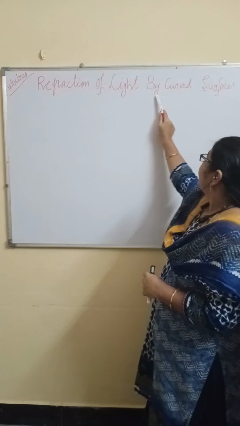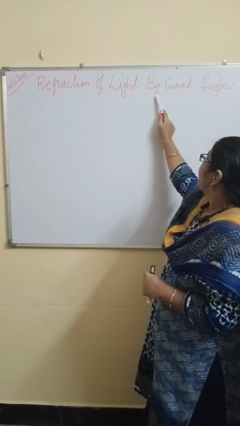This is a pencil. When I am keeping the pencil partially into the water, when you look from outside at this side, the pencil will appear like this. This is the top, this is the bottom. So, it is a broken pencil. The pencil looks broken like that because of the refraction of light. Here the light ray is coming from the air medium, but this is the water medium. Because of the change in the medium, the things will appear like that.